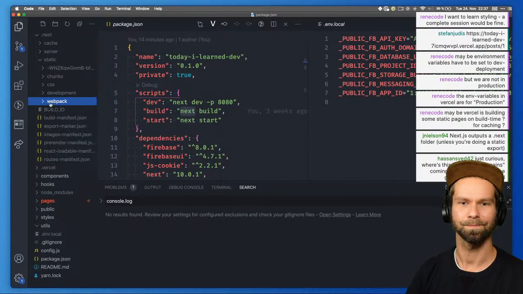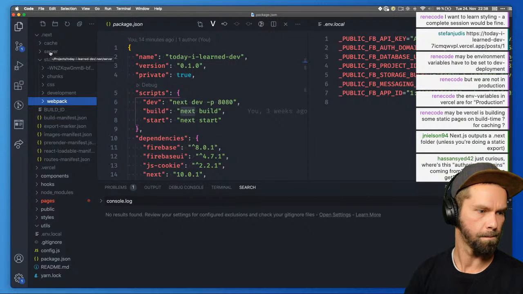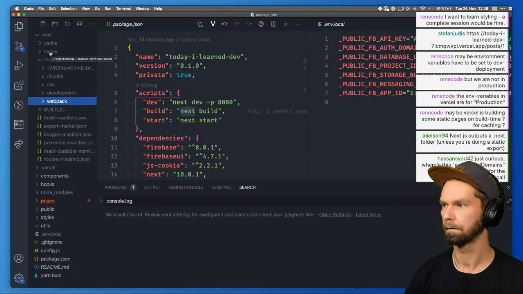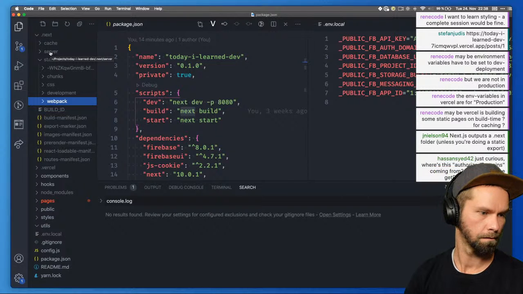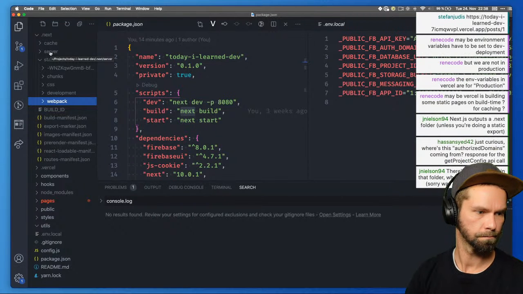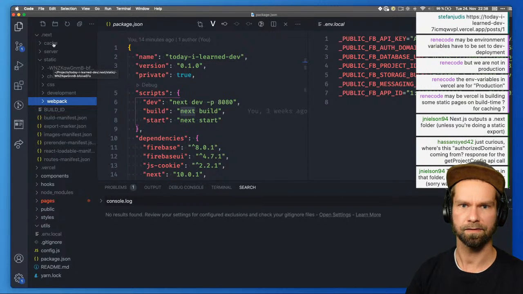So there's... Just curious, where is authorized domains coming from? Okay, let's do step by step. Yeah.